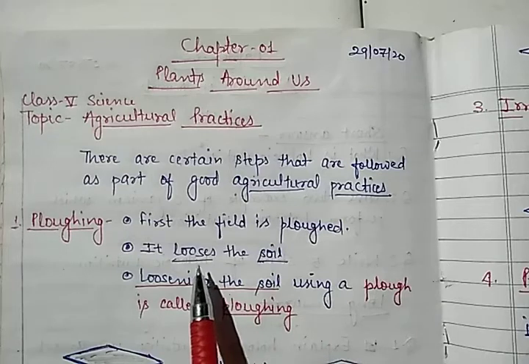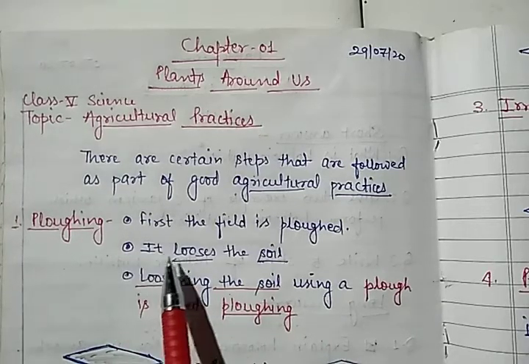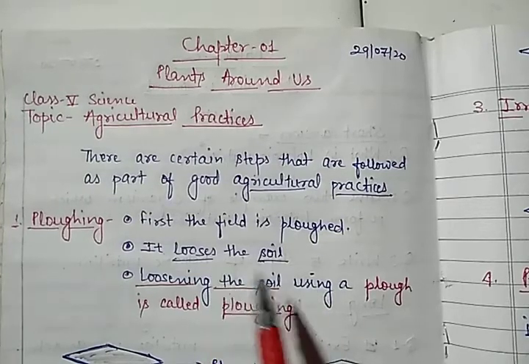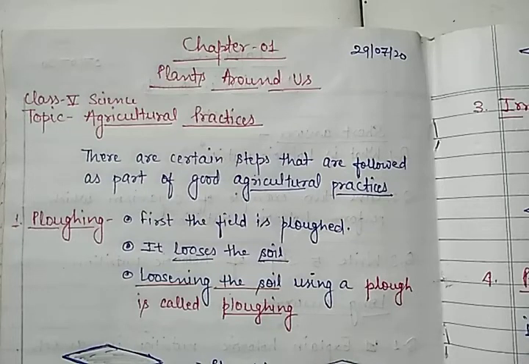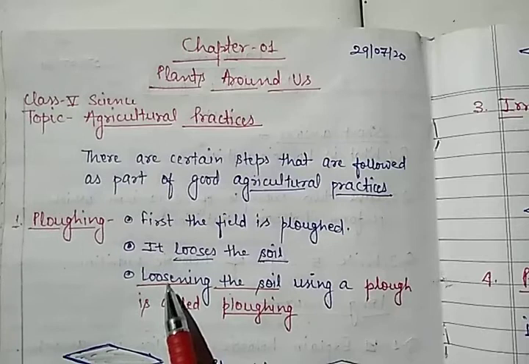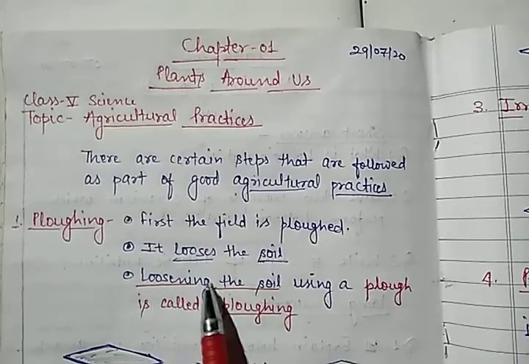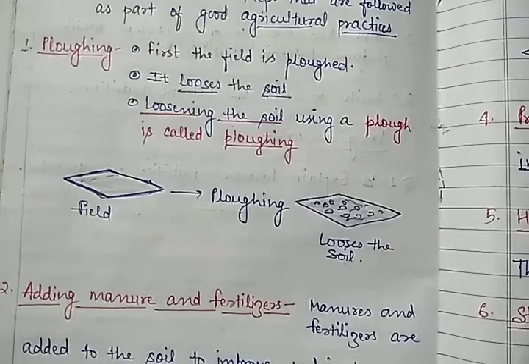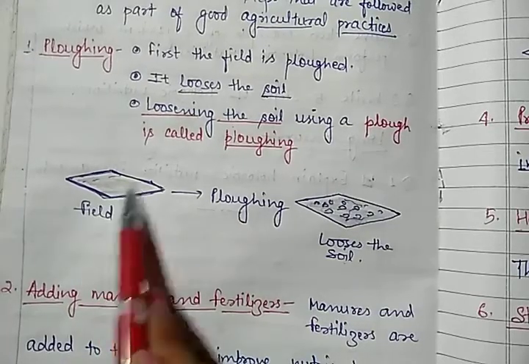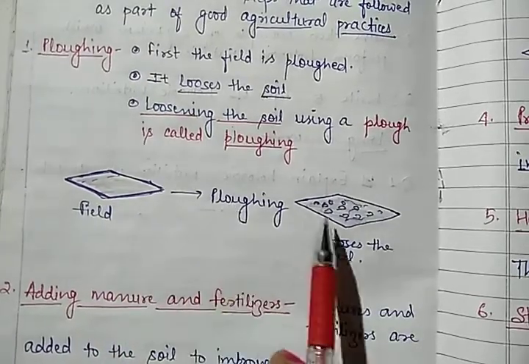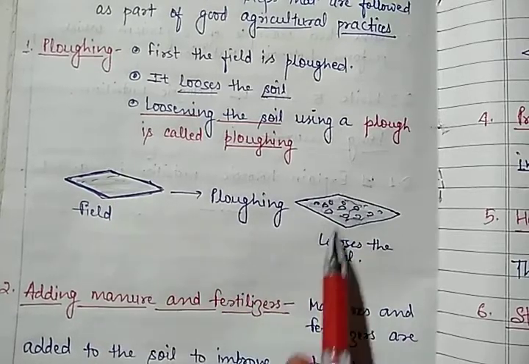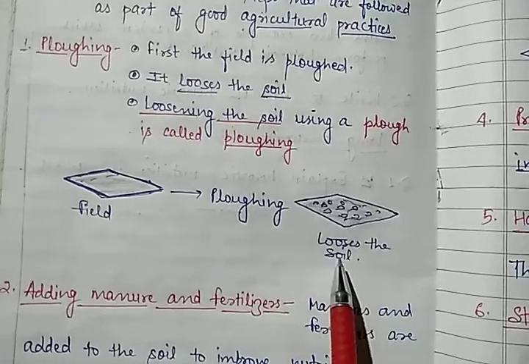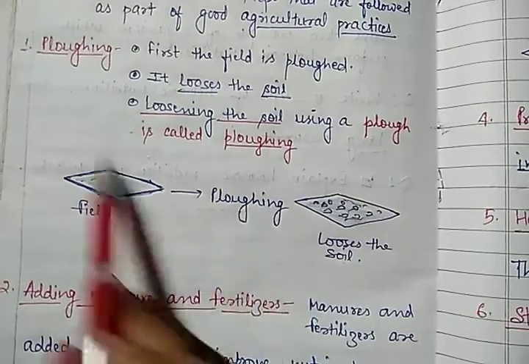Earlier, before plowing, the soil is present in a very complex way. So we have to break down the contents of the soil, so the plant will grow there easily. So what is the use of plowing here? Loosening the soil using a plow is called plowing. This is a field. With the help of plowing, the soil is going to break down into various pieces and the soil becomes loose. Loosening the soil with this process is known as plowing.